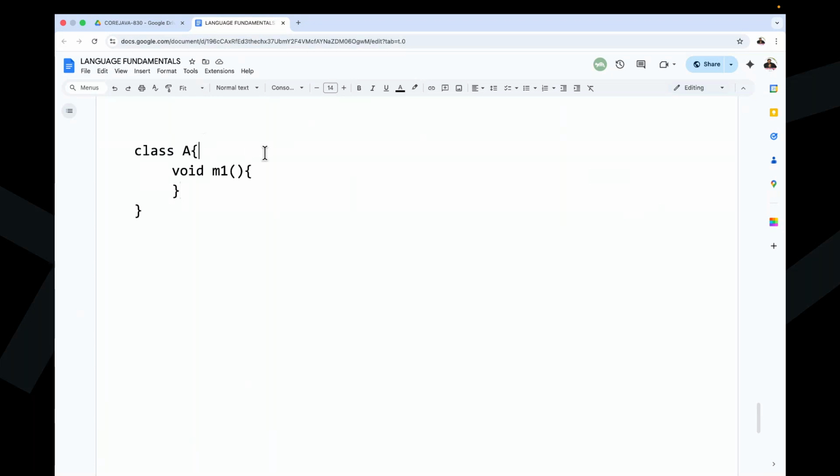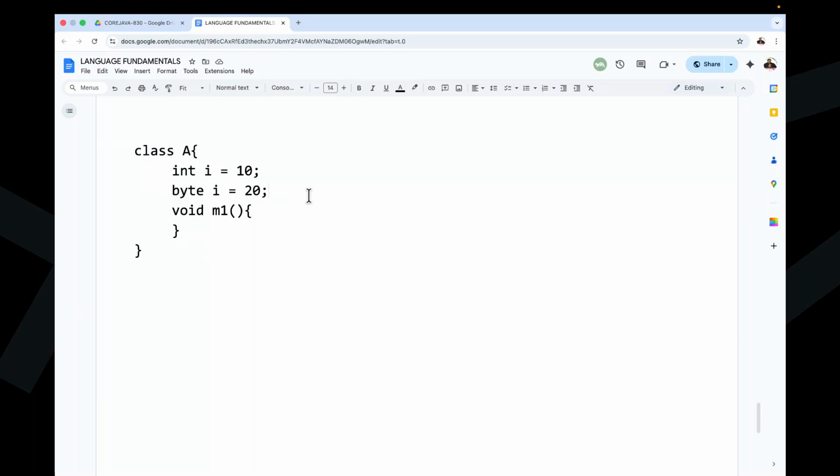What I am telling now: int I is equal to 10. Now byte I is equal to 20. Now tell me, I variable is already declared with integer type, no? In the next line, I am trying to duplicate the same identifier, same name I, with a different data type. Is it possible, guys?